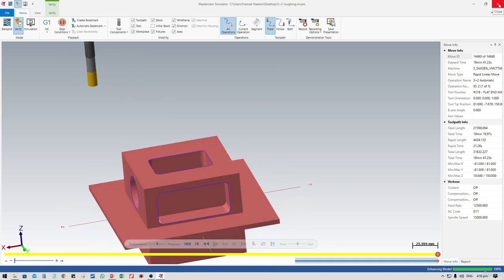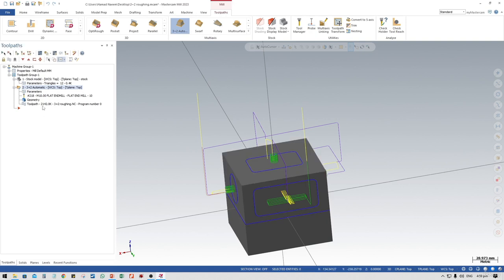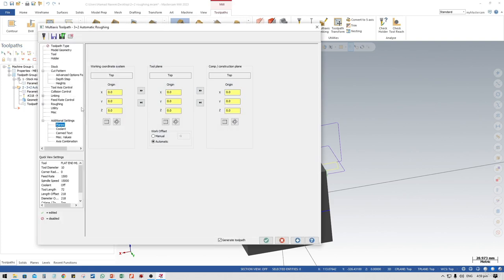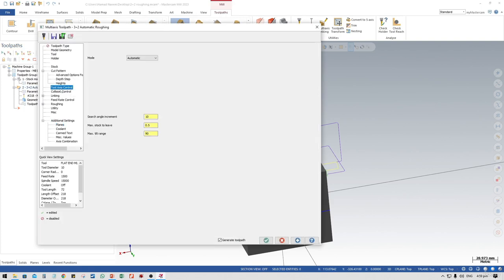Let's close this and let me show you how you can define it manually. Go to parameters and go to tool axis control, set it semi-automatic, and you can remove all these things.